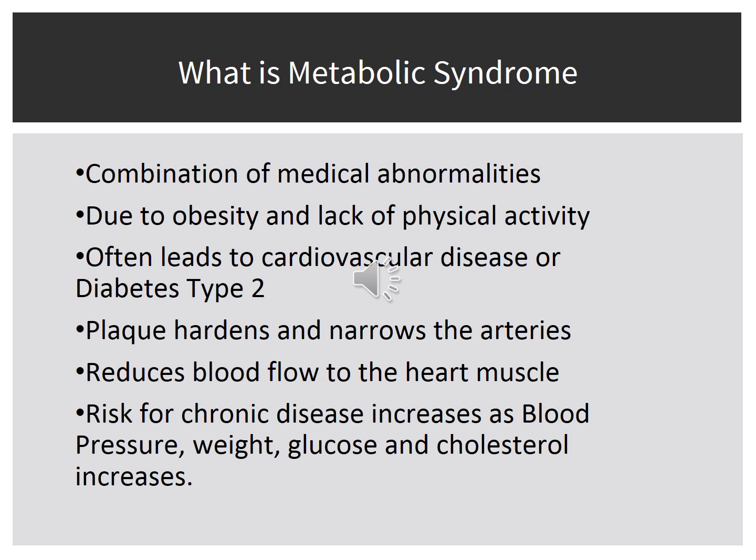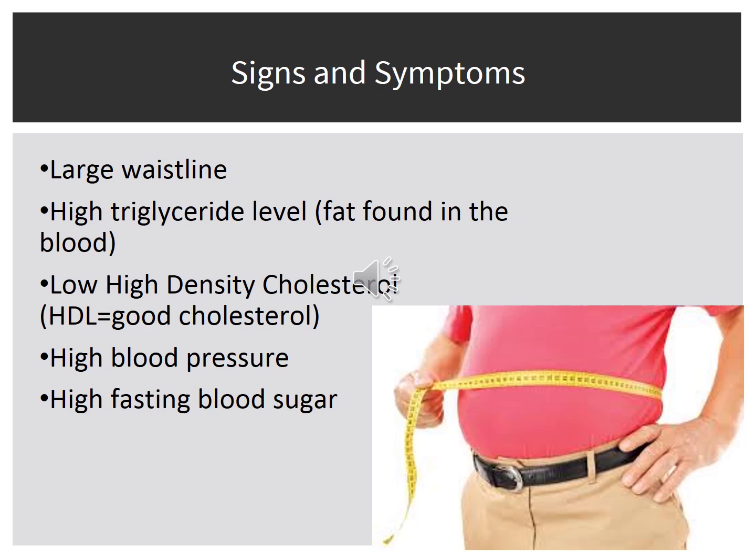Risk for chronic disease increases as blood pressure, weight, glucose, and cholesterol increase. The signs and symptoms of metabolic syndrome are a large waistline, high triglyceride levels, low high density cholesterol, high blood pressure, and high fasting blood sugar.